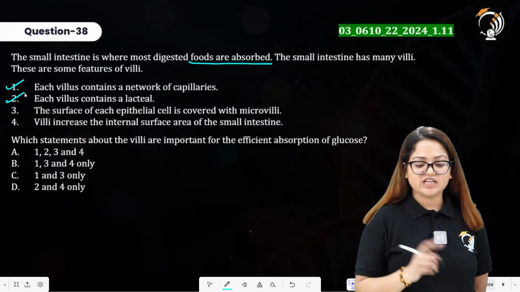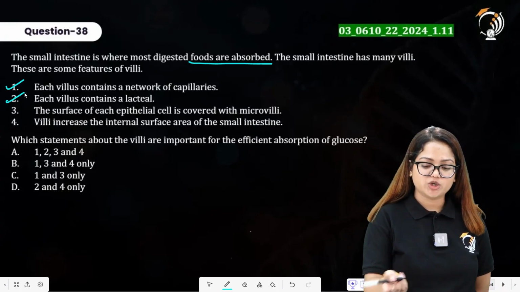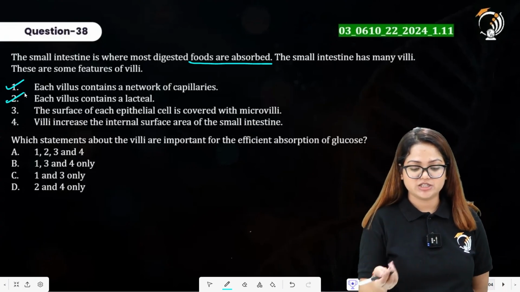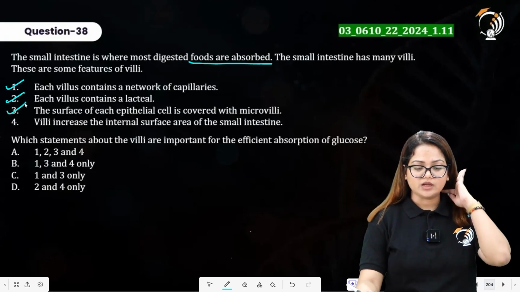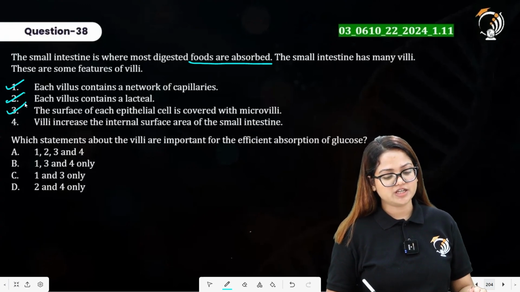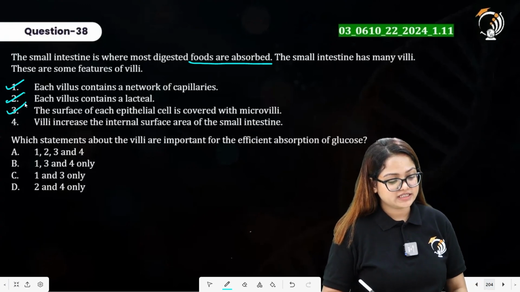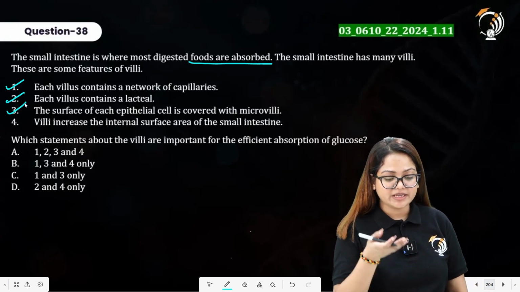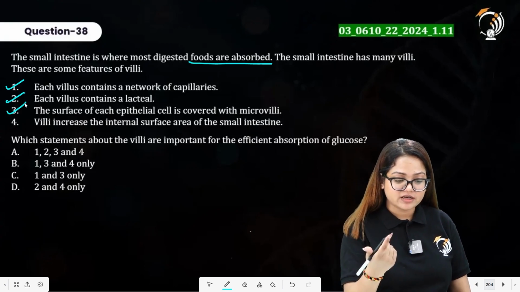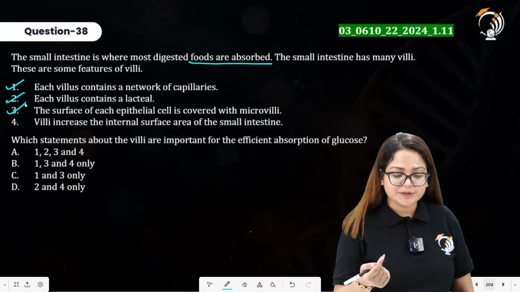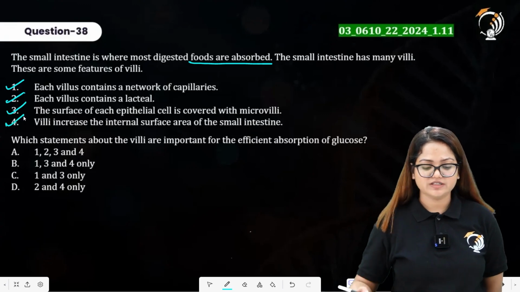The surface area of each epithelial cell is covered with microvilli. Yes, because the microvilli are extensions of epithelial cells. Statement 4 says villi increase the internal surface area of the small intestine. Yes, as they are present on the internal lining of the small intestine region, so it will directly increase the internal surface area of the small intestine. All of these statements are correct.